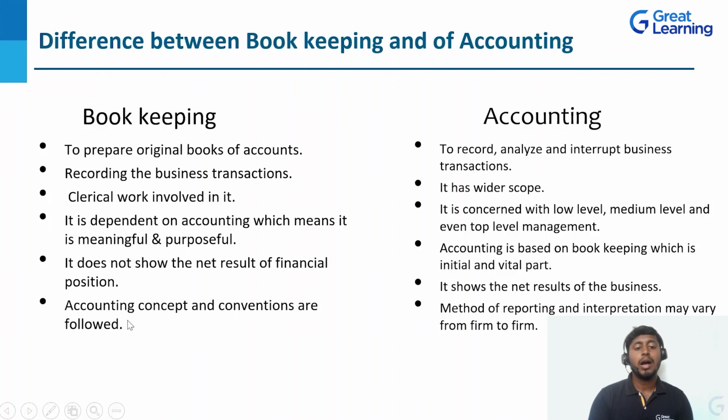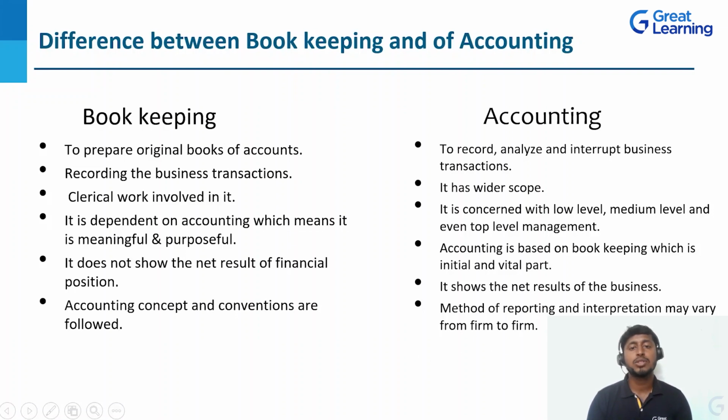Last point, accounting concepts and conventions are followed. So we have 9 accounting concepts and 4 accounting conventions. With these 9 concepts and 4 conventions, they are going to record all the transactions in the bookkeeping. And in the accounting, the method of reporting and interpretation may vary from firm to firm.